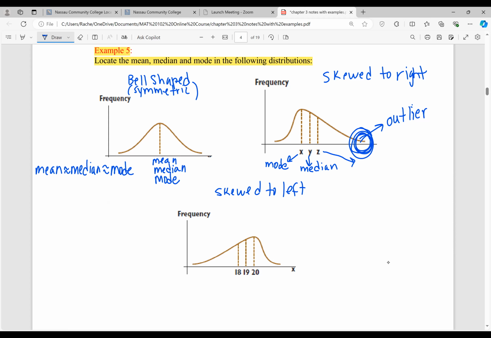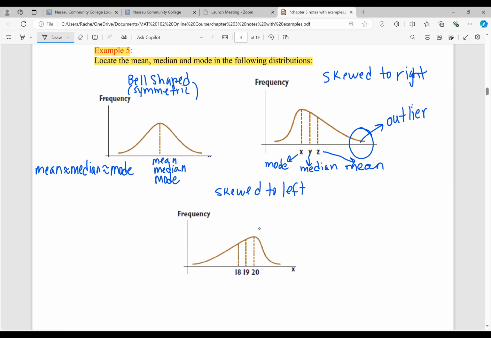So Z is going to be the mean. The mean is always going to be closest to the potential outliers because the mean can't resist. So that's the relationship between the mean, the median, and the mode in a distribution that's skewed to the right.